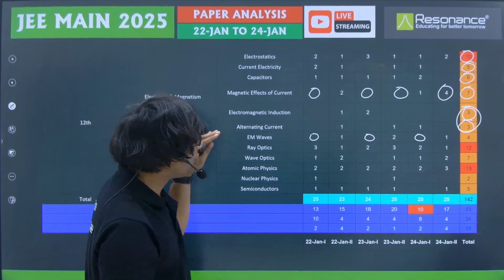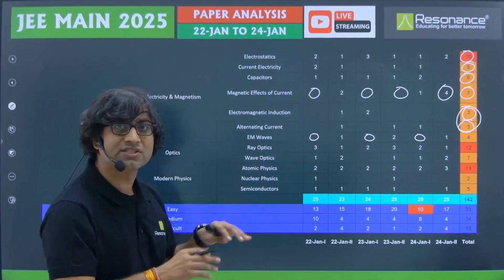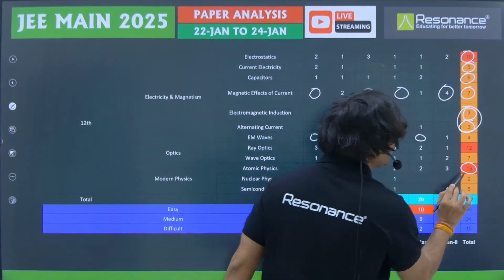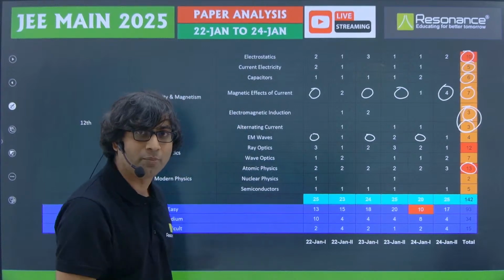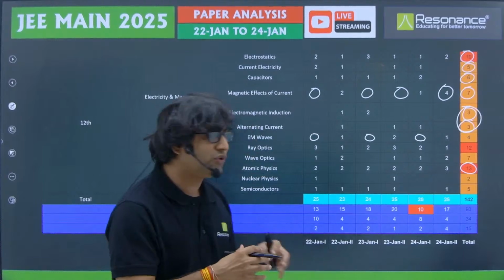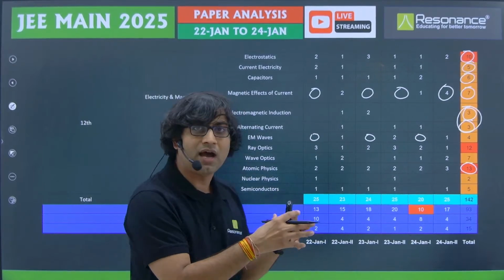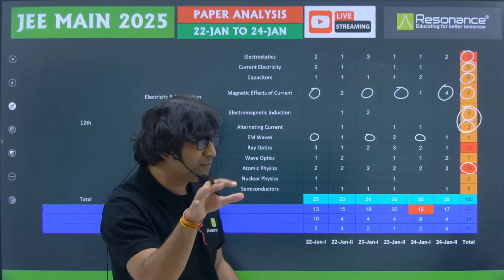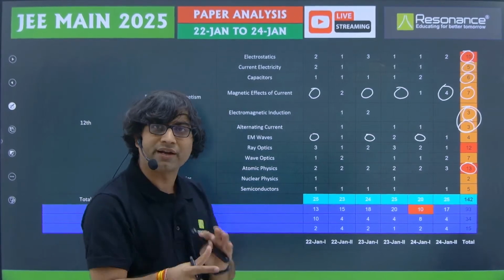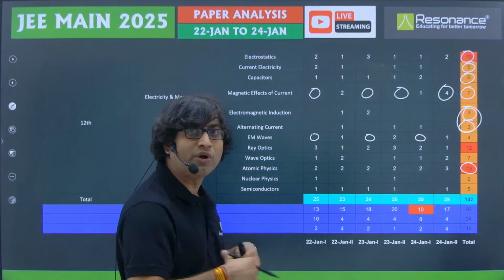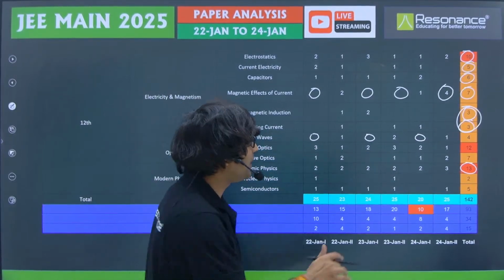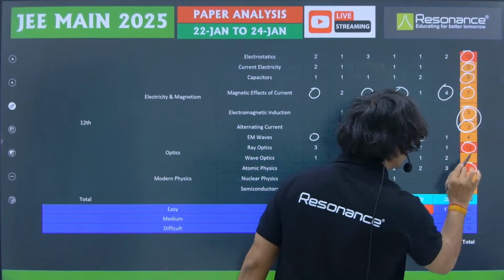Now let's come to ray optics. Now ray optics is the second highest in terms of number of questions asked. Total 13 questions were asked from ray optics. Now out of these 13 questions, if you look at the difficulty level, I would say that 30% of the questions were of the difficult nature and remaining were moderate and easy. So definitely more difficult questions were asked from ray optics, which has 12 questions, not 13 questions.